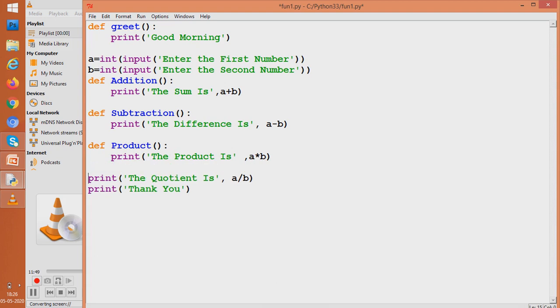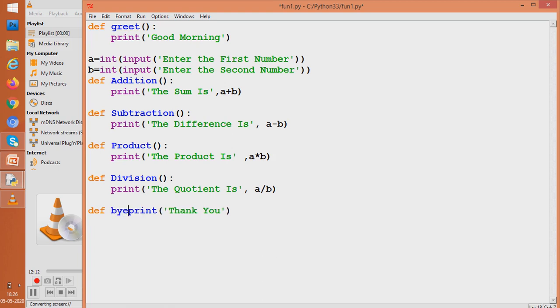Then I would write another function, say division. The name should be logical. The work which is being done should be there so that it can be easily understood by other programmers also when they see it. And then I write a code, say bye, for doing the work of printing thank you.